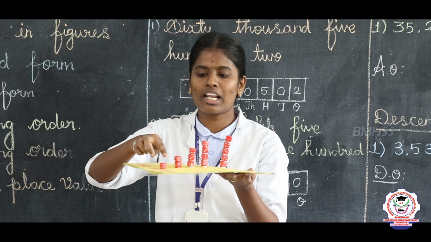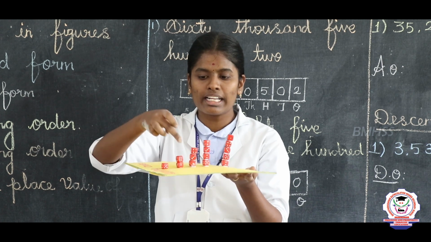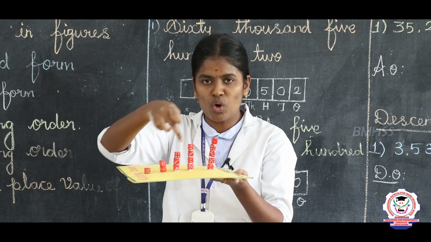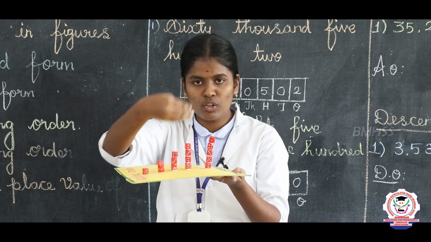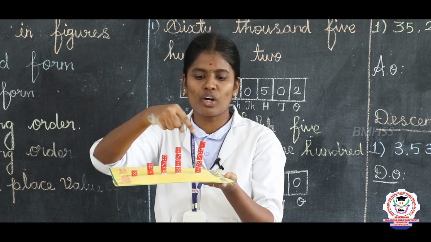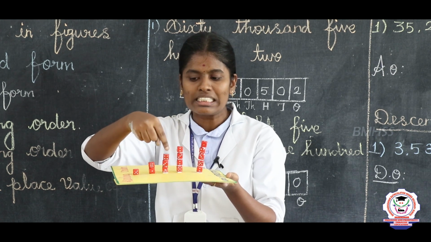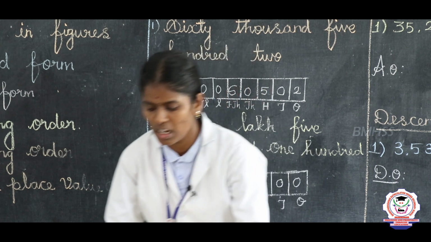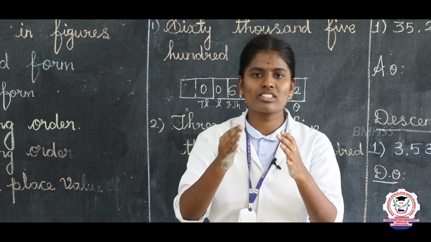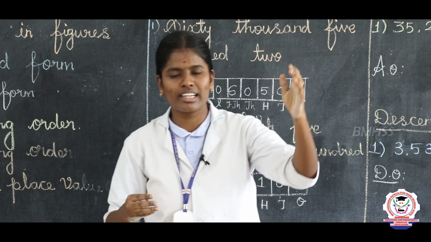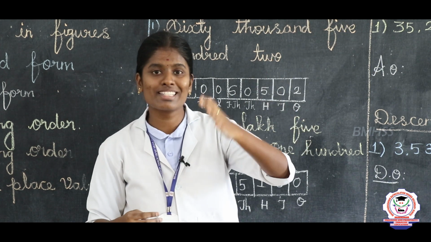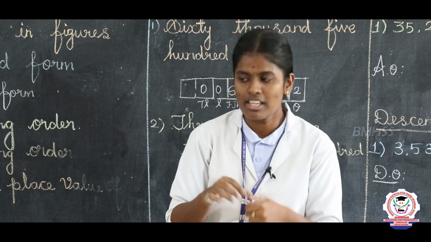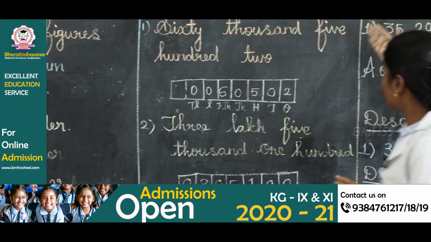Okay, first you climb up, that is ascending order: 1, 2, 3, 4, 5. This is called ascending order. Next you climb down, that is called descending order: 5, 4, 3, 2, 1. The best example of ascending order is right here: first you study in LKG, UKG, first standard, second standard, and it goes on. So it is ascending order. The best example of descending order is a pencil. Okay, so first we are going to see ascending order.